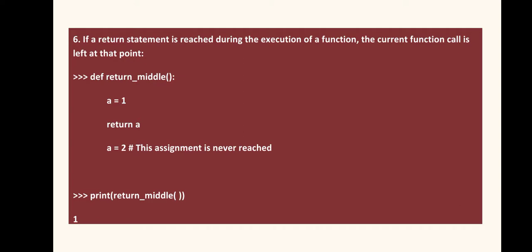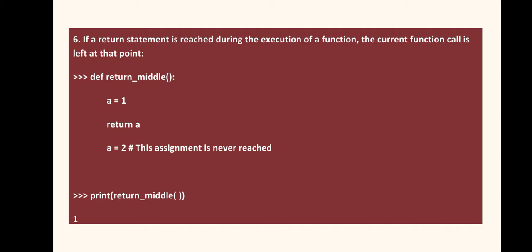Some circumstances may occur associated with the property of the return keyword. As I said earlier also, as soon as the return statement is executed by the interpreter, the control will be transferred back to the calling block. So if there are one or more statements in the function definition after return, they will not be executed. Like this is one example where the function return middle has been defined. A is assigned 1 and return A is there.